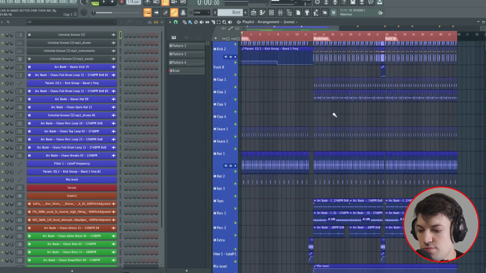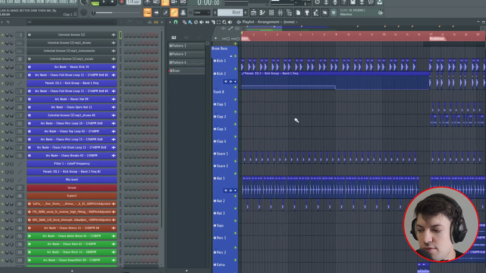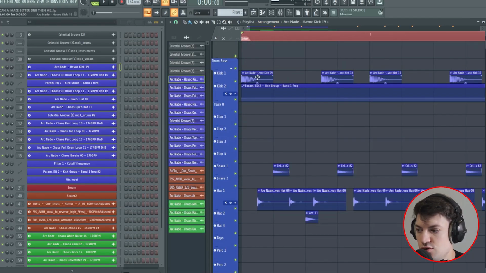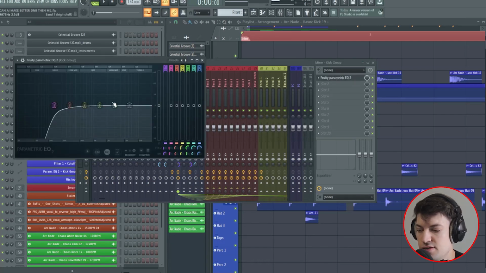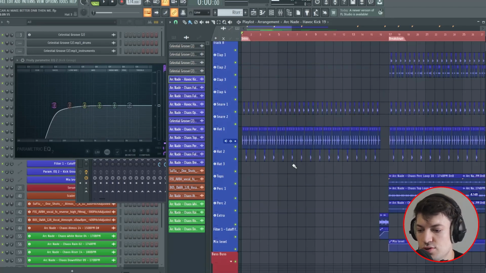So let's look through the drums first. I used both Chaos Collection and the Drum and Bass Collection Pack, which are both available on my website. And I used this kick here, and I used an EQ on the kick as well. And this automates. So it starts out cutting out the low end for the first 8 bars, and then it brings it in for the second 8 bars, just to build some tension.